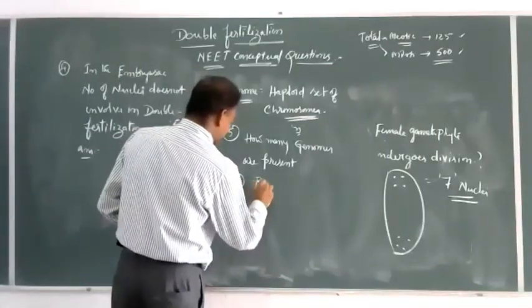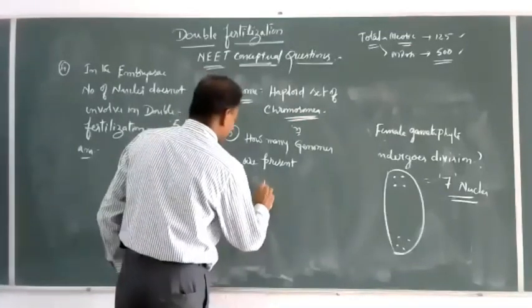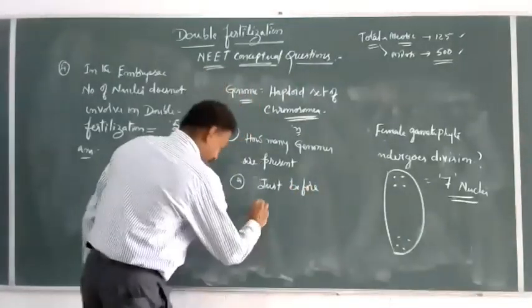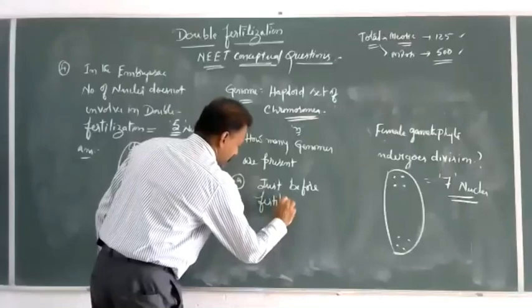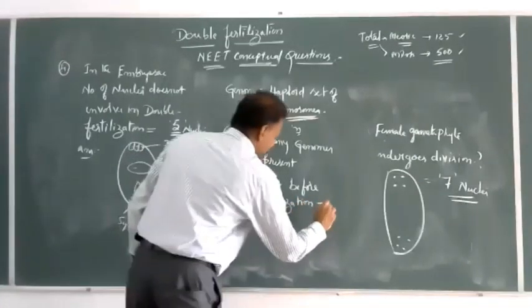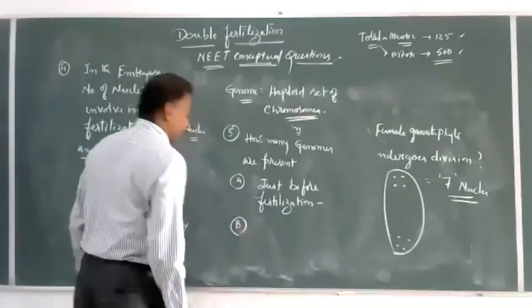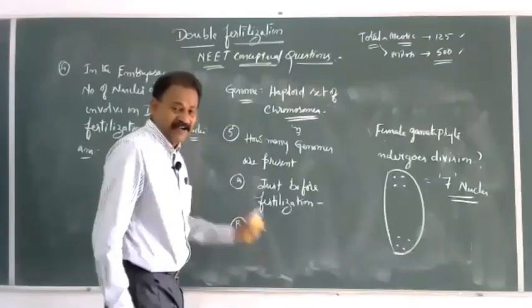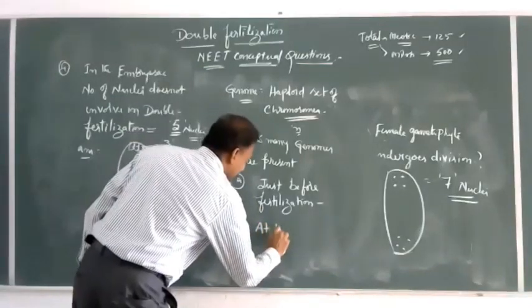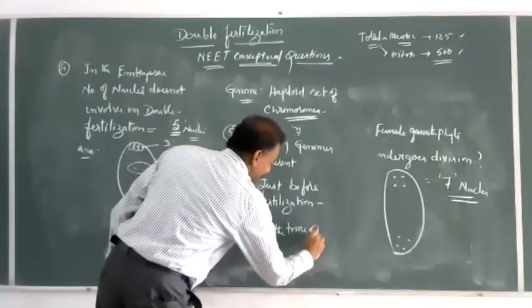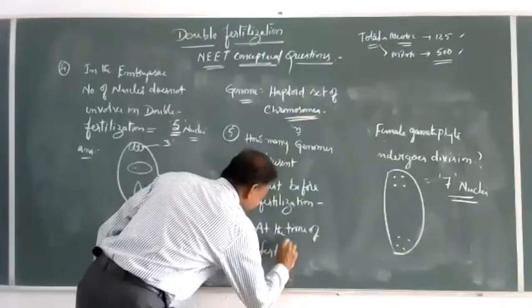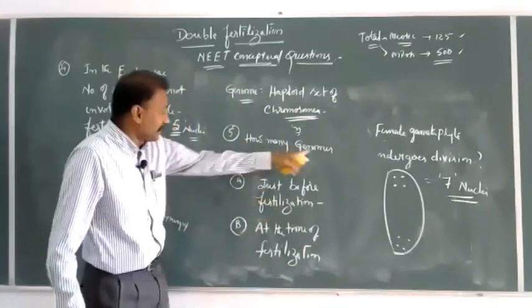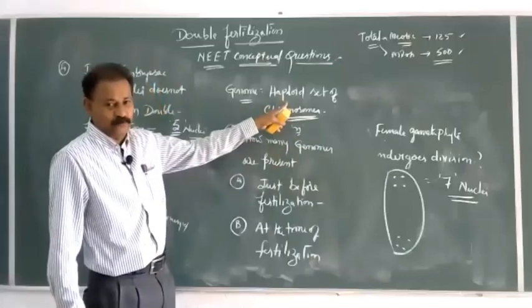Just before fertilization, exactly at the time of fertilization, just before. So how many genomes? Genome means haploid set of chromosomes.